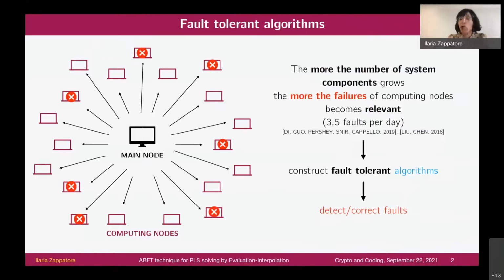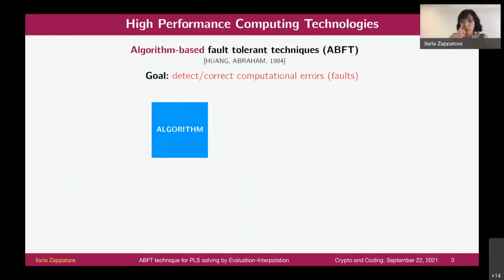And the bigger the number of components of the system is, the more these errors become relevant. So it arises the problem of constructing algorithms which are resistant to this kind of computational errors introduced by the nodes. In particular, in the work that I present today, we apply an algorithm-based fault-tolerant technique.